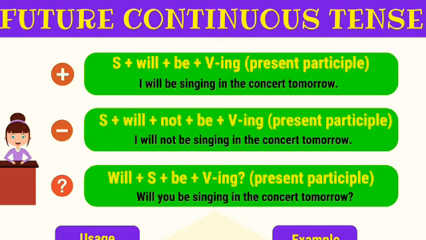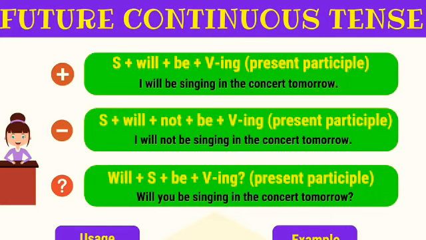By adding not it becomes a negative sentence. In the same way, in the third sentence, the interrogative, will comes first and the subject goes second.